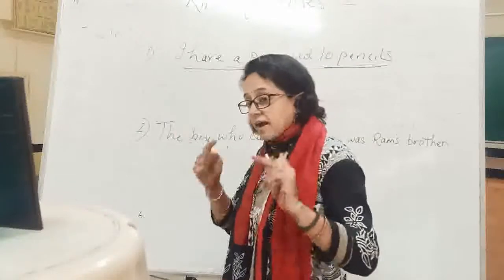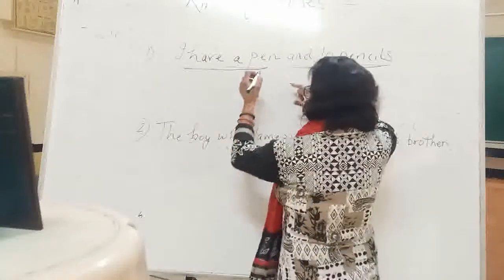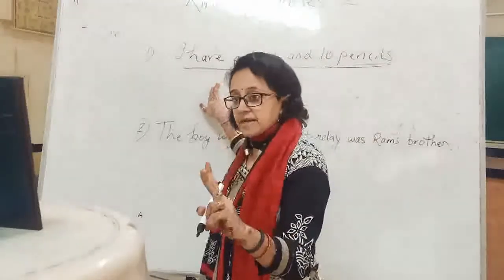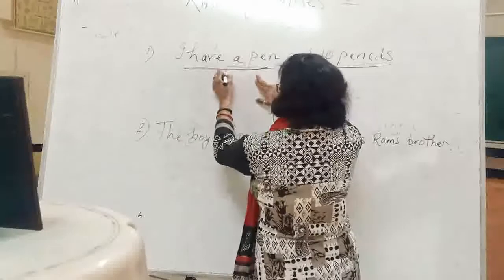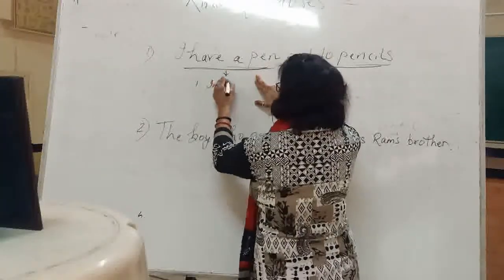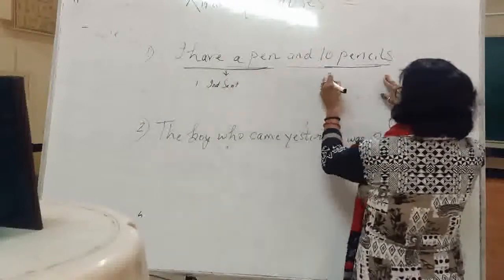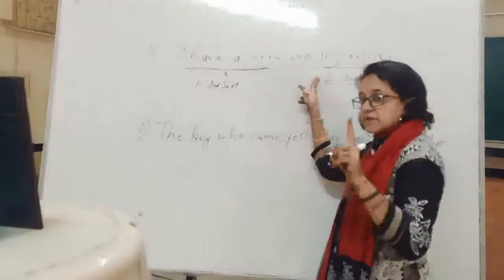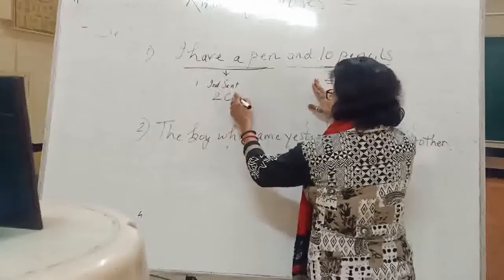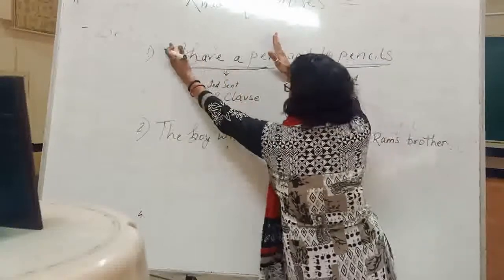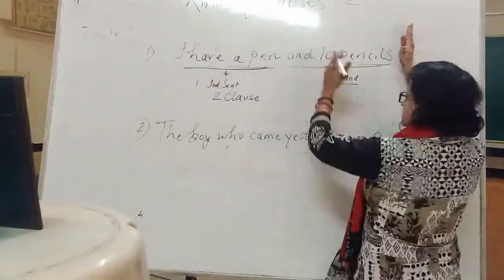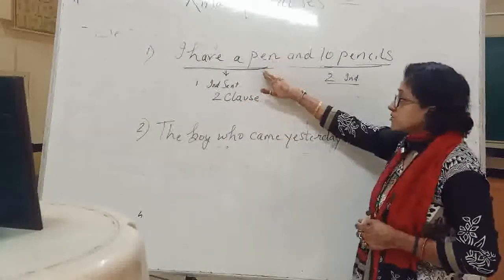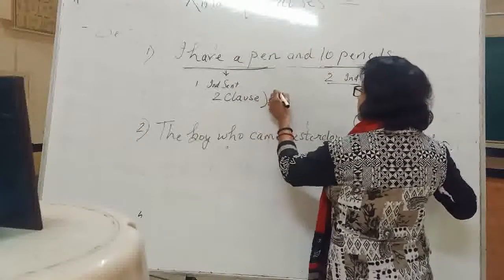Now see, that is why I was telling you about the conjunctions. It means that there are two independent sentences. This first one is an independent sentence and this part is a second independent sentence. It means that in this entire sentence we have two clauses. This part is one and this part is the second one. So we have two clauses. So these two independent clauses are what? Main clauses.